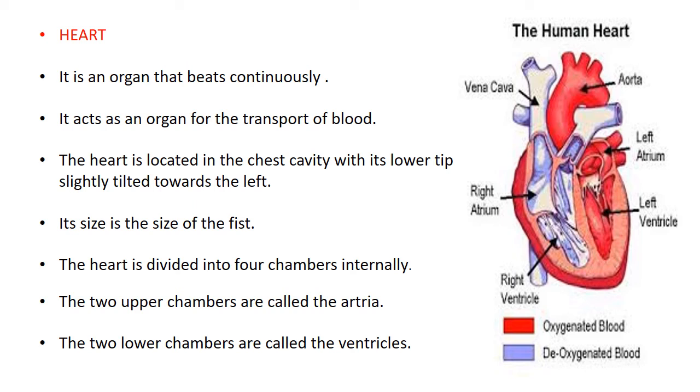The heart is divided into 4 chambers internally. The 2 upper chambers are called the atria, and the 2 lower chambers we call the ventricles. So it is divided into atrium and ventricle. The red part in the picture indicates the oxygenated blood, and the blue part carries the deoxygenated blood.